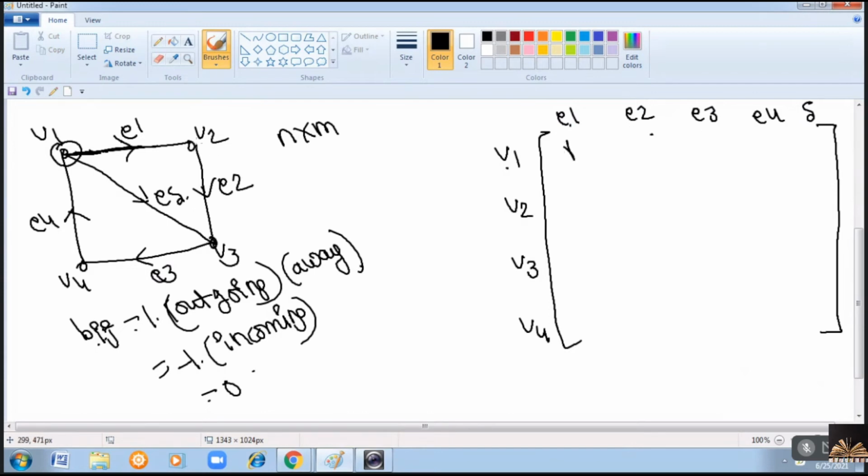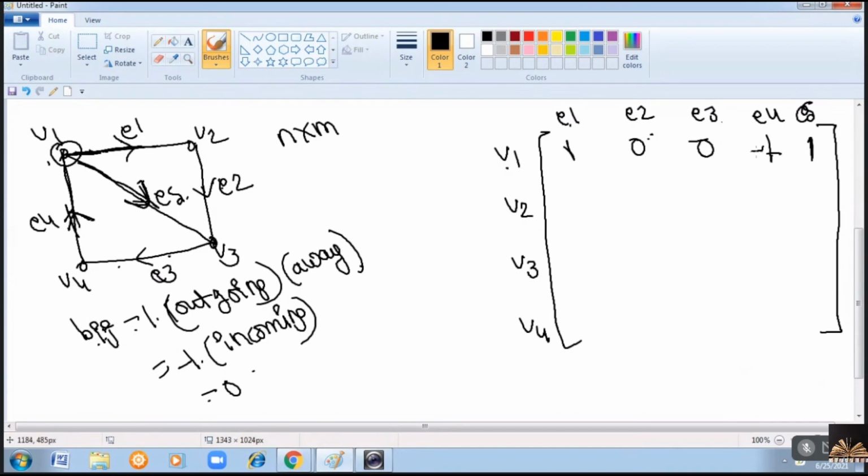Now consider E2. This E2 is not at all incident with V1. So it is 0. Similarly, E3 is also not incident. So 0. E4 is incident with V1 and it is an incoming edge. For incoming edge, -1. E5 is an outgoing edge.